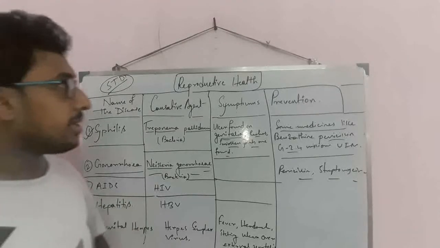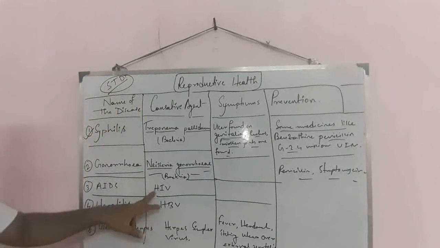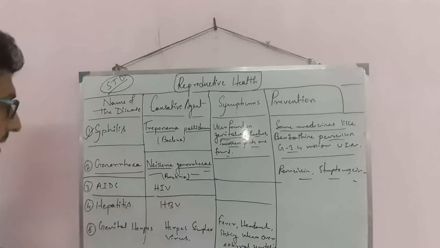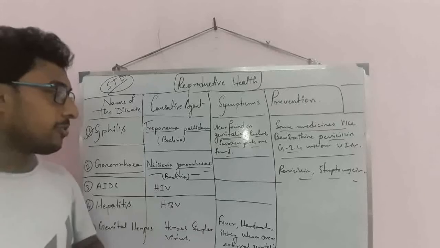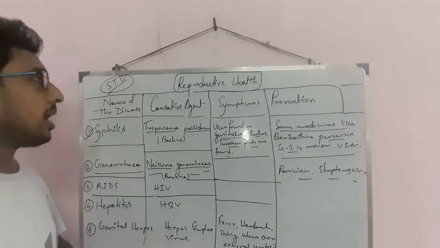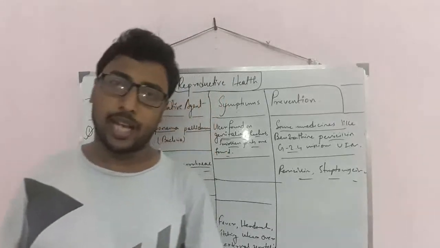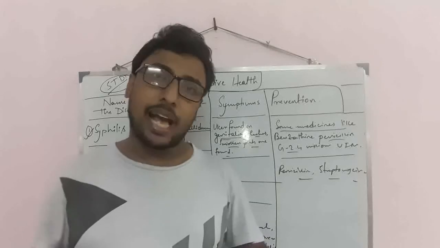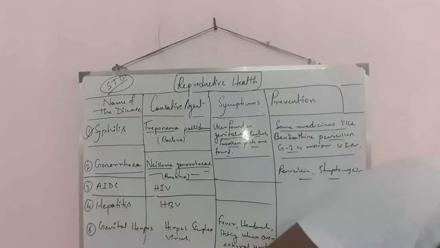Now how can we prevent it? To prevent AIDS, remember that it is caused by a virus. The two earlier diseases are caused by bacteria, while AIDS is caused by a virus. We can prevent this disease with the help of a few medicines, and we have to isolate that patient from sexual contact, by which we can easily prevent it. But it is only in the primary, preliminary stage that we can prevent it; in the secondary stage we can't prevent this disease.